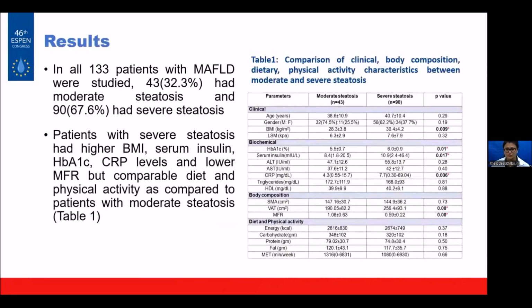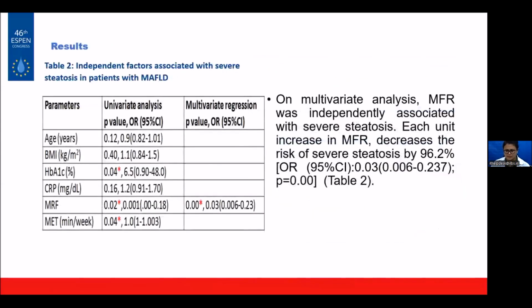In all, we enrolled 133 patients, out of which the majority had severe steatosis and only 30% had moderate steatosis. Patients with severe steatosis had higher BMI, serum insulin, HbA1c, and CRP, and lower MFR, but comparable diet and physical activity as compared to patients with moderate steatosis. On multivariate analysis, MFR was independently associated with severe steatosis, and each unit increase in MFR decreased the risk of